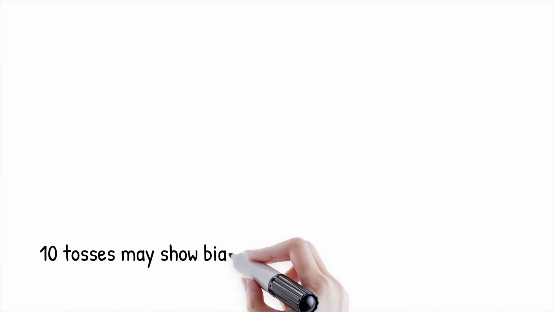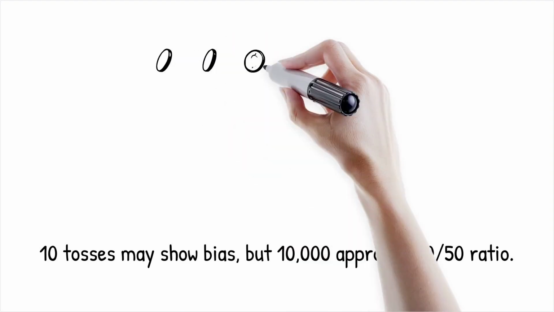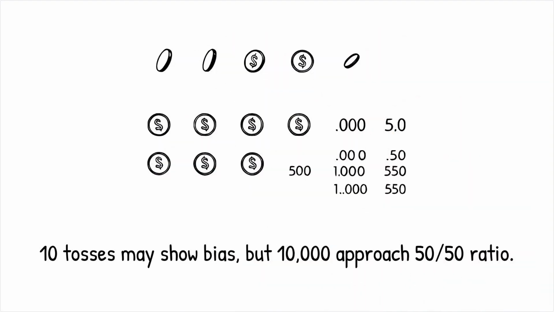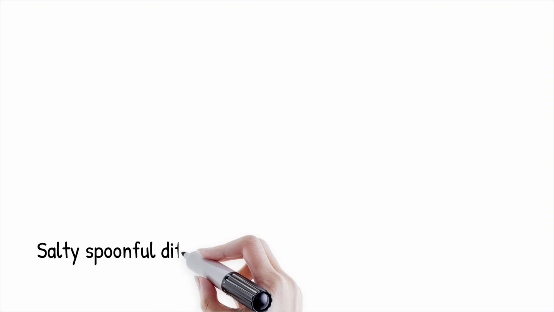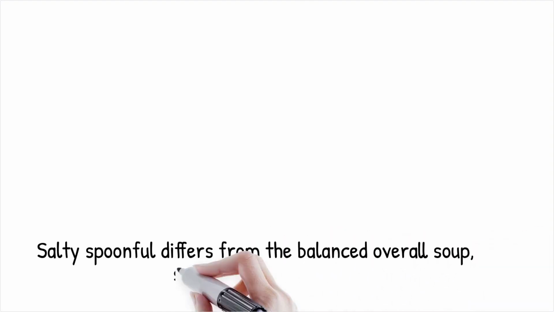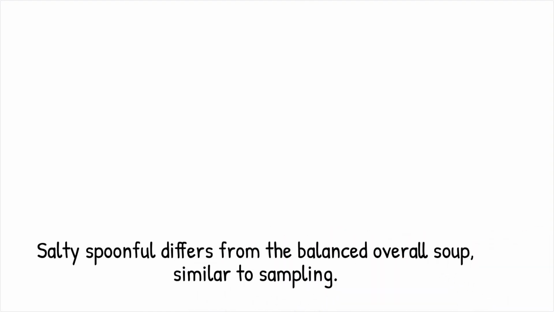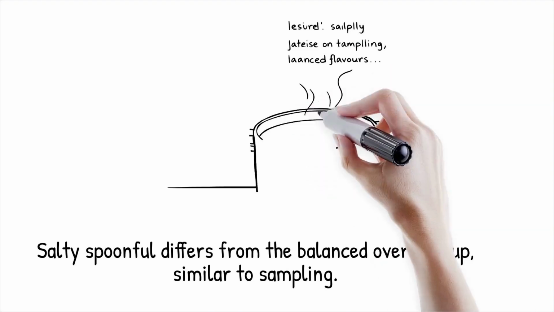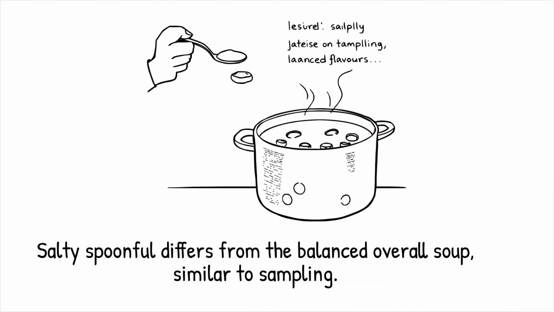Example: tossing a coin 10 times might produce 7 heads and 3 tails, giving the illusion of bias. However, over 10,000 tosses, the ratio of heads to tails will likely approach 50-50. Analogy: it's like tasting a spoonful of soup and finding it salty. The whole pot may have the right balance of flavors, but your small sample doesn't represent the larger truth.